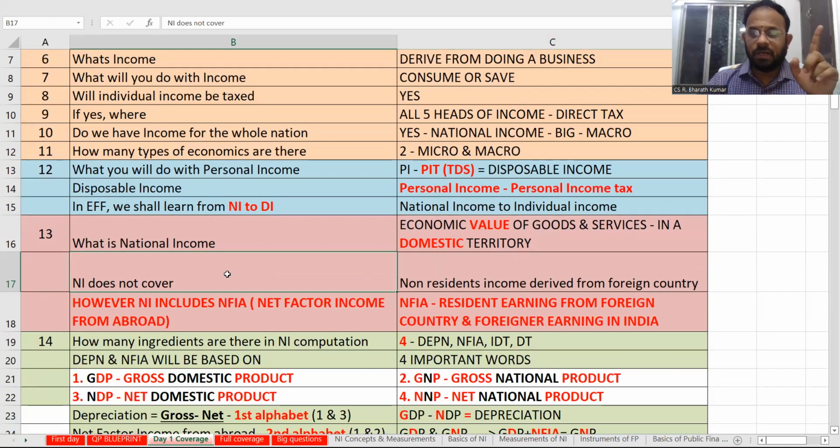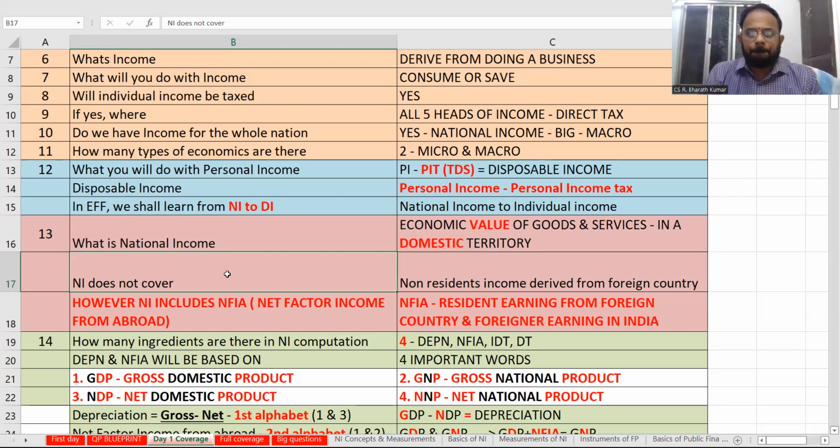What will not get covered? Non-resident income derived from a foreign country will not be covered. That alone they will not cover. That means if you go and earn in a foreign country, it will be net of. Exclusively, they will say non-resident income derived from a foreign country will not be covered. If there is a non-resident, but in India, if they come here and earn, it is okay. But an Indian citizen becoming a non-resident, that will be covered. A non-resident income derived from a foreign country: he is the foreigner, he is only there, he is not coming here. Then why will we cover it in India?